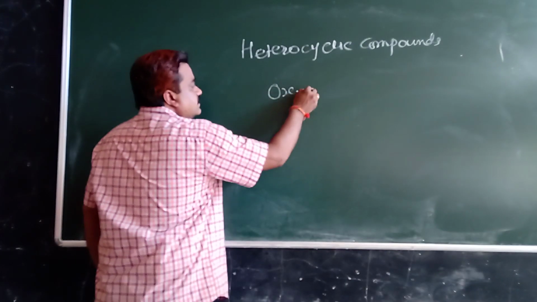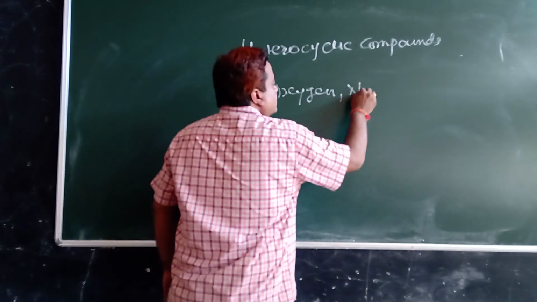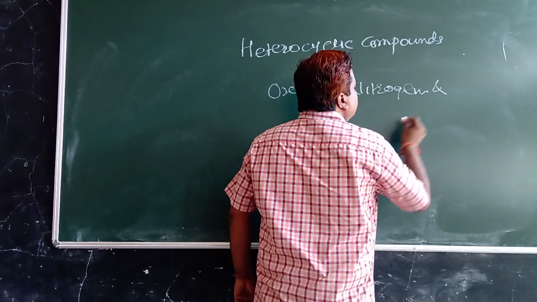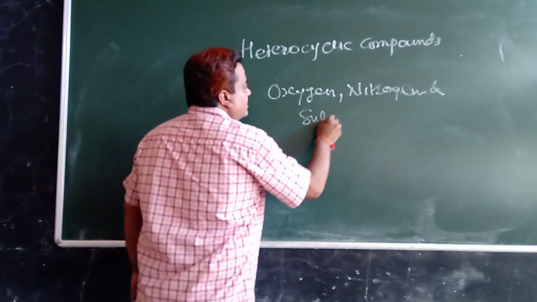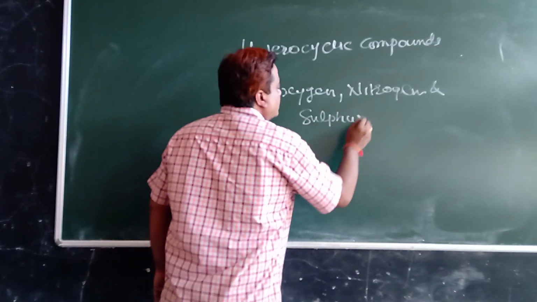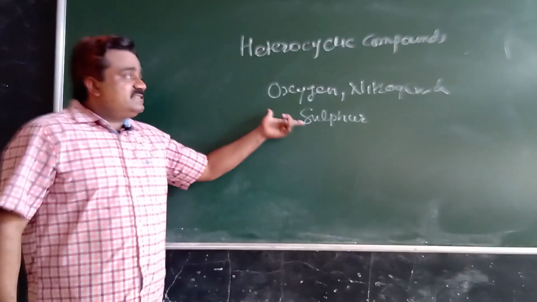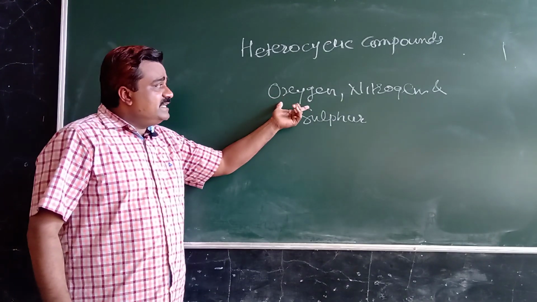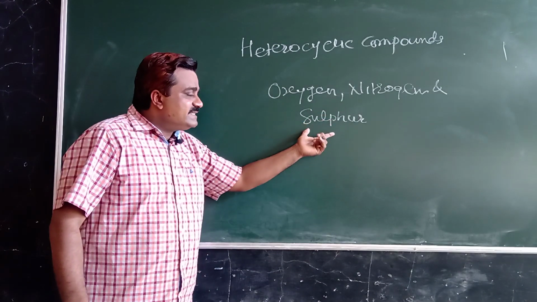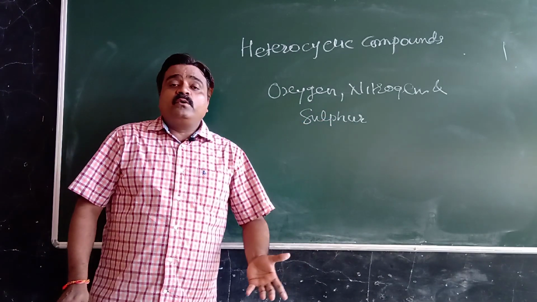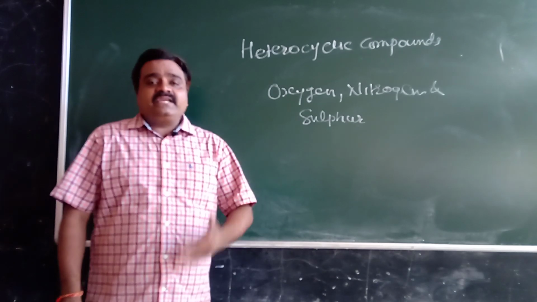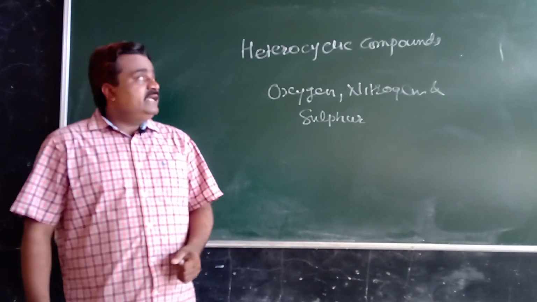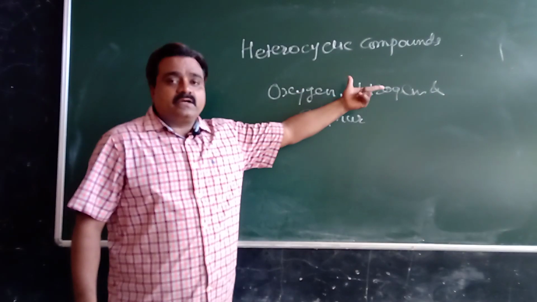Oxygen, nitrogen and sulfur, these atoms act as a heteroatom. Means when oxygen, nitrogen or sulfur, any one of them is put in a cyclic ring of an organic compound, then we get a heterocyclic compound.